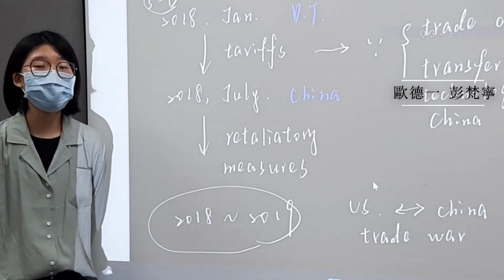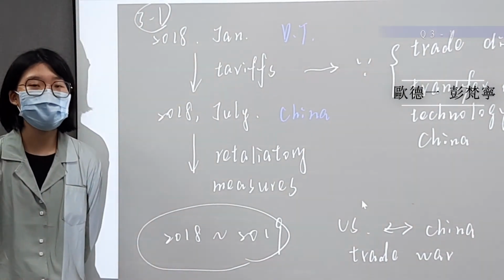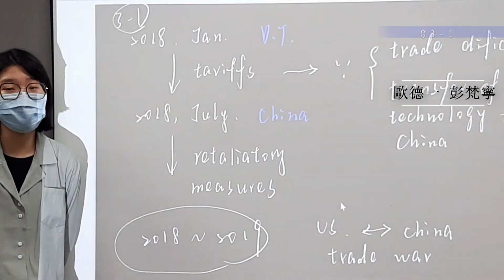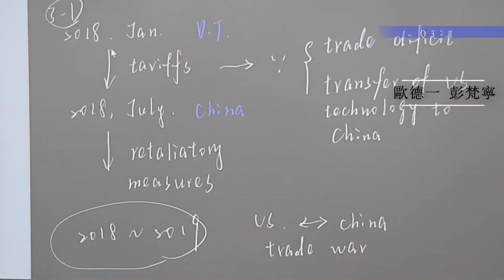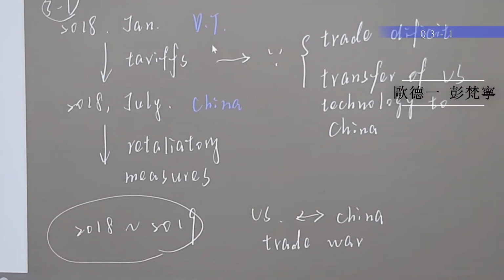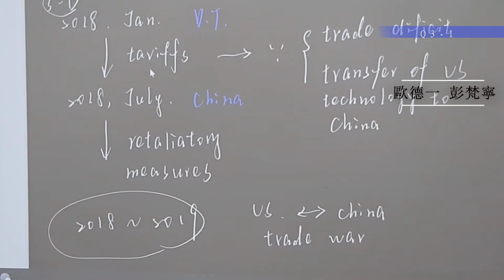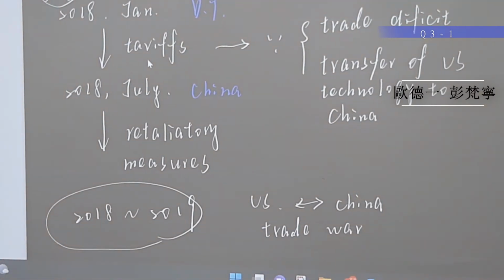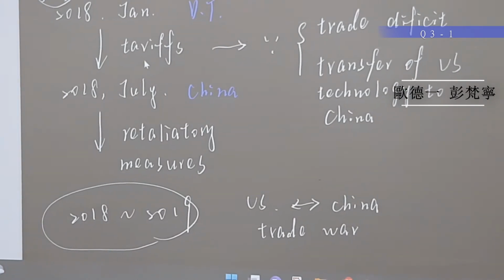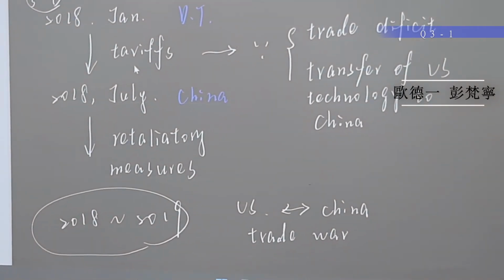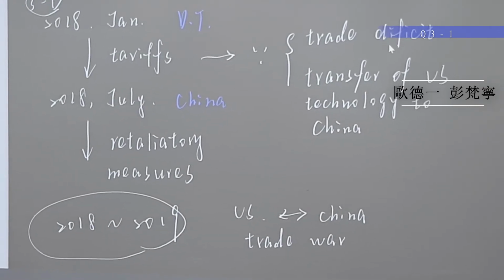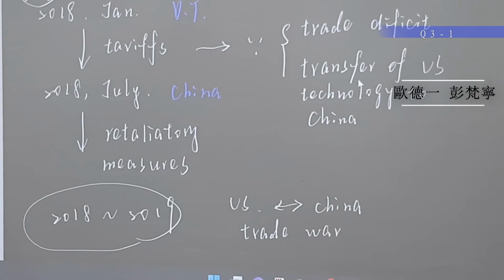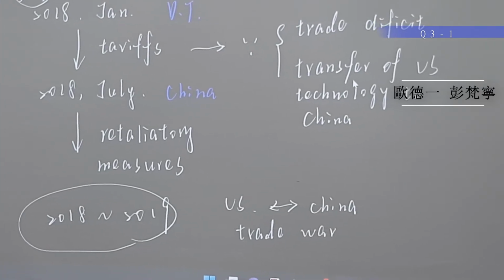Next, I'm going to talk about the third question. First, I'll give you an introduction to the trade war between China and the United States. In January 2018, US President Donald Trump began setting tariffs and other trade barriers on China in order to reverse the unfair position of the United States in trade. The US stated that previous trade practices enlarged trade deficits and forced the transfer of American technology to China. The total value of the products concerned was 60 billion.